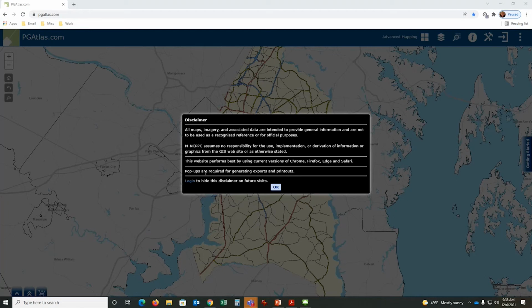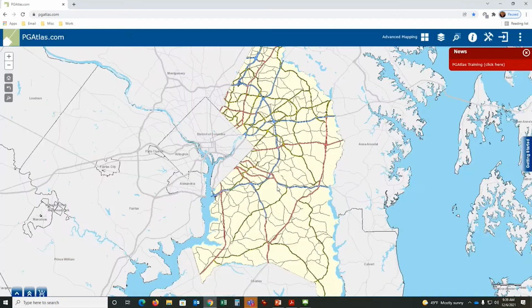And the last thing is login. You do not have to log in to use pgAtlas. A lot of people think they see that and they believe they have to log in. That's not true. You can use over 99% of pgAtlas without ever logging in. So I'm going to use pgAtlas throughout this class without logging in, and near the end, I will log in to show you the difference. Okay, so let's go ahead. I'll click OK, and now you get the map.